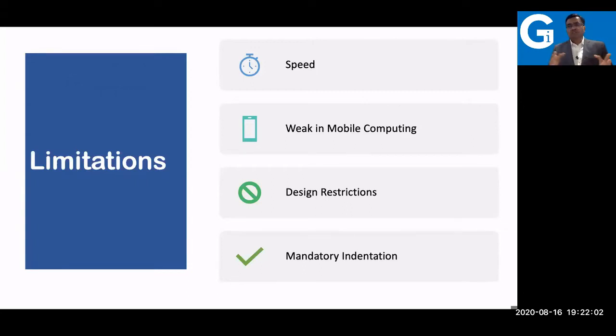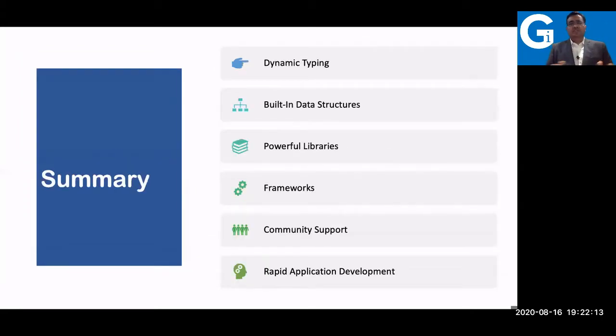Mobile computing, Python is still not that popular. Java is more popular in mobile computing, although the solution is available in Python. It has certain design restrictions and it has mandatory indentation also. These are certain limitations, although they are the best practices.